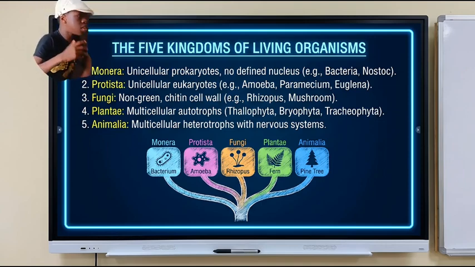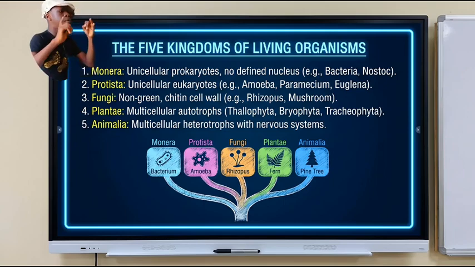Examples of these multicellular autotrophs, they are Thallophyta, Bryophyta, and Tracheophyta. And number 5, the Animalia, which are multicellular heterotrophs with nervous systems.